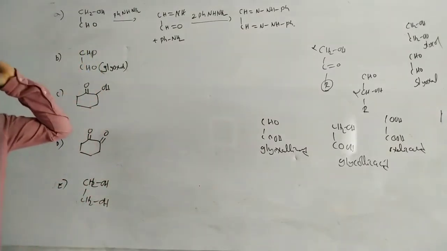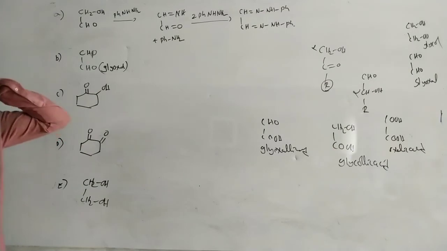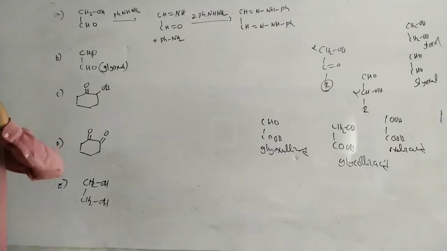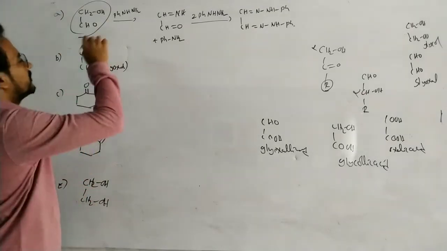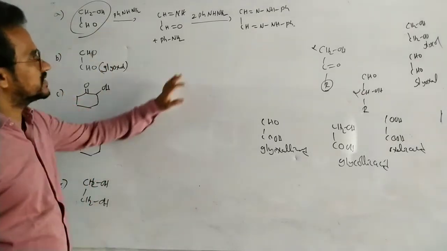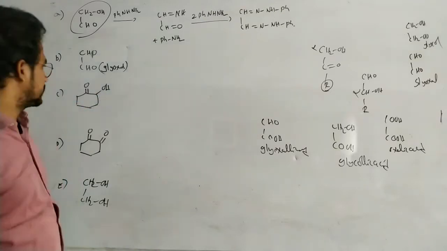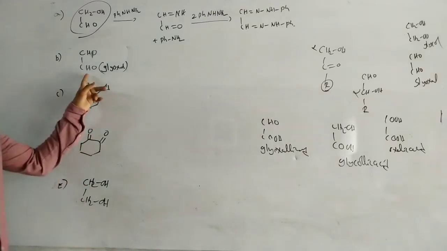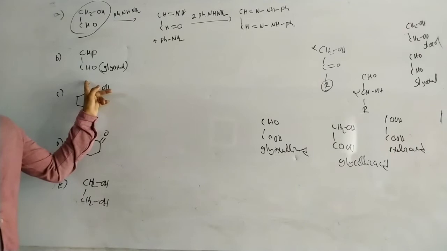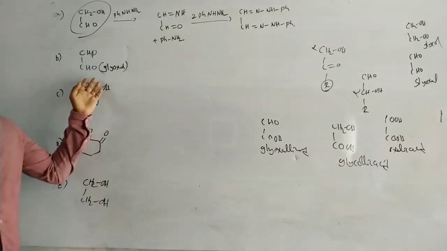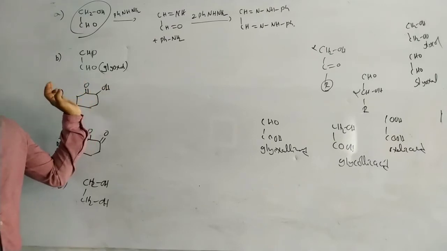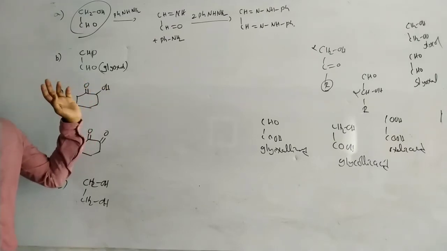Okay, this is an osazone. Now this next one, can it form an osazone or not? It can form the osazone.